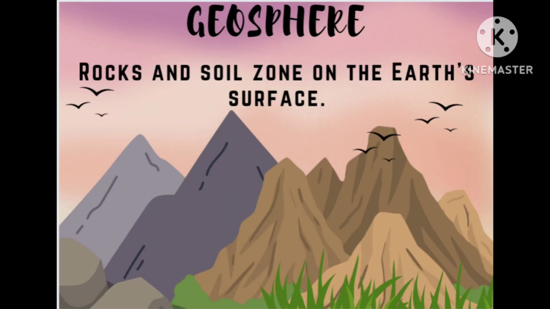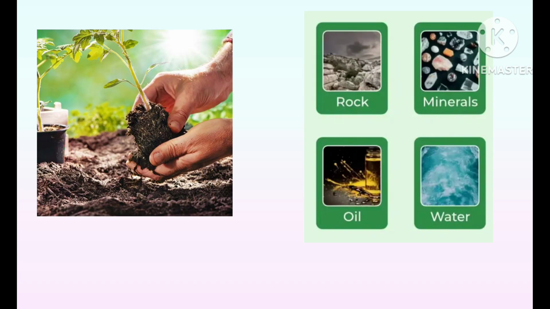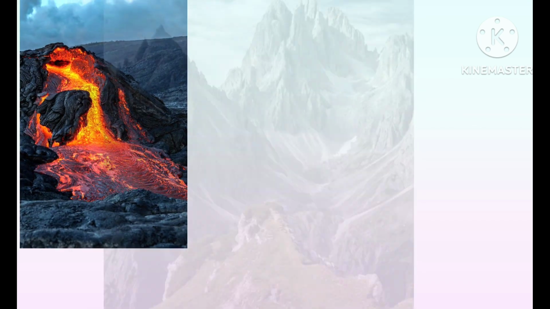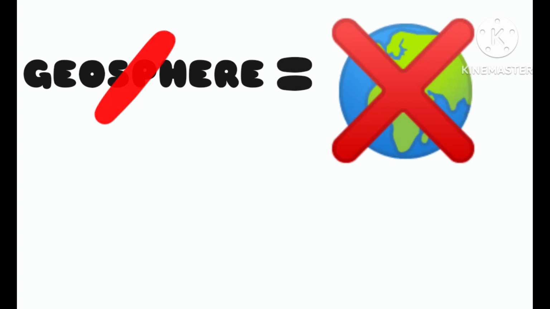Next is geosphere. Well, its environment is more like the rock and soil on the Earth's surface. We rely on the geosphere to provide natural resources and a place to grow food. Volcanoes, mountain ranges, and deserts are all part of the geosphere. Put simply, without the geosphere, there would be no Earth.